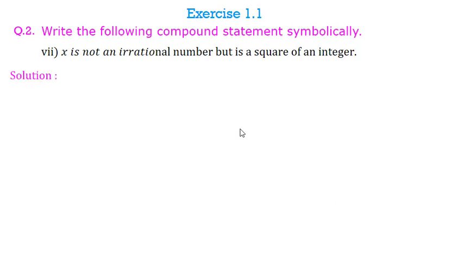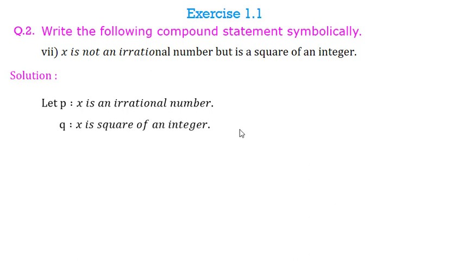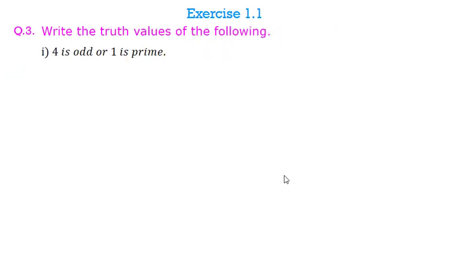So here statement P will be X is an irrational number and statement Q will be X is a square of integer. Now here I have used word but. So but and both have the same connective, that is and. So here symbolic form will be negation P and Q. Okay. Now let us see the next question.